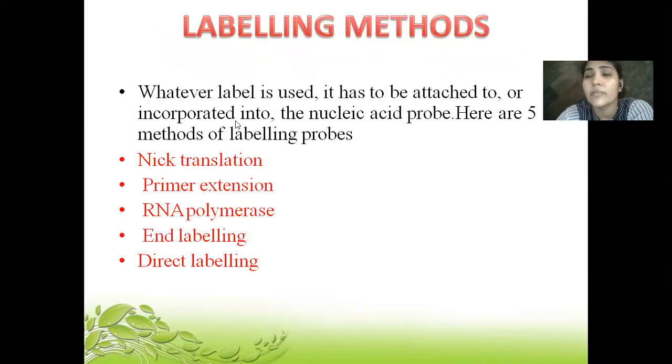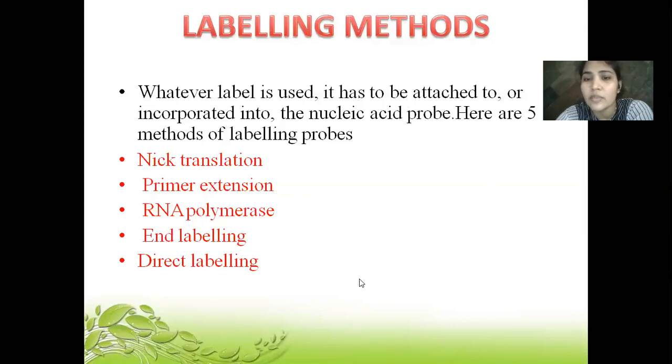Then labeling methods. There are many labeling methods. What do we mean by labeling methods here? I want to design a probe. By now I know that a probe is nothing but a short sequence of DNA or RNA.